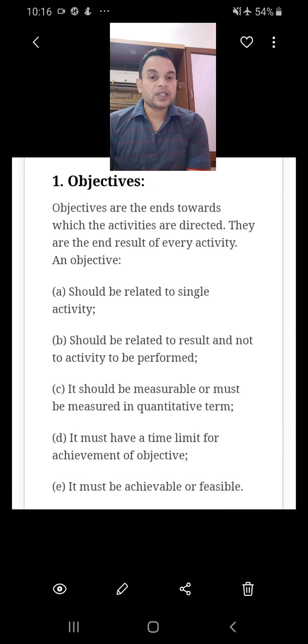Now whenever this word comes in context with type of plan, objective means end results. What you have to remember?